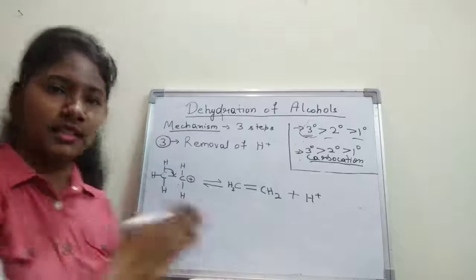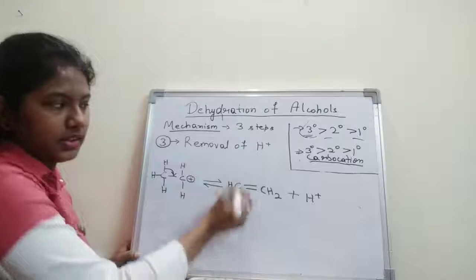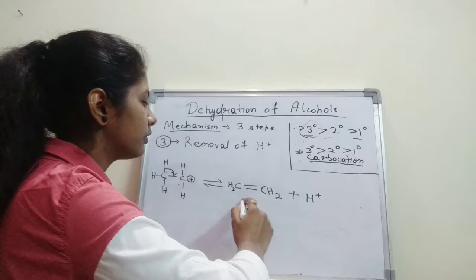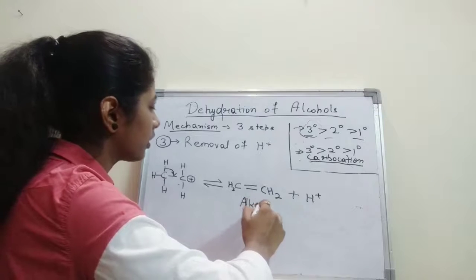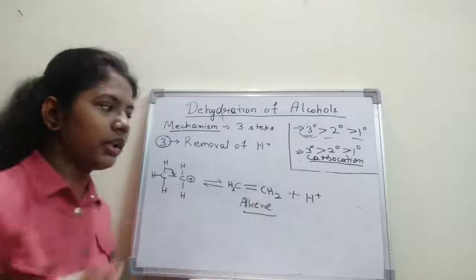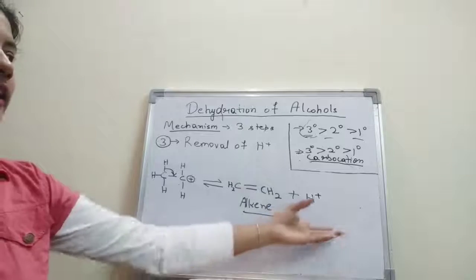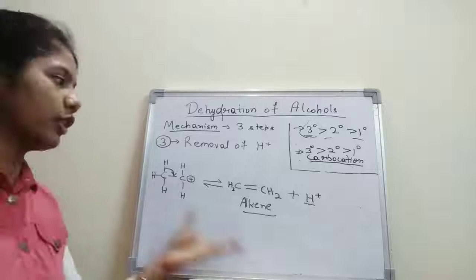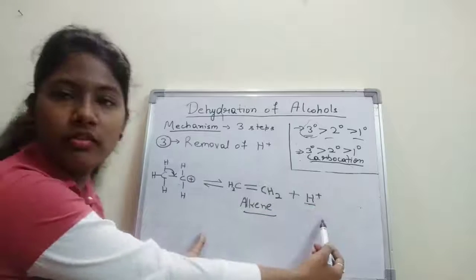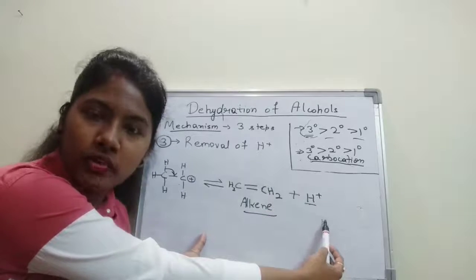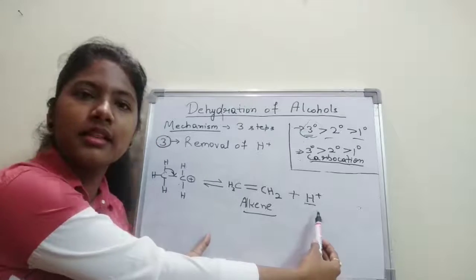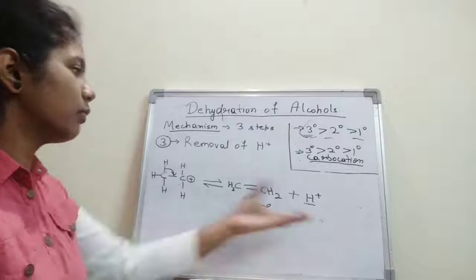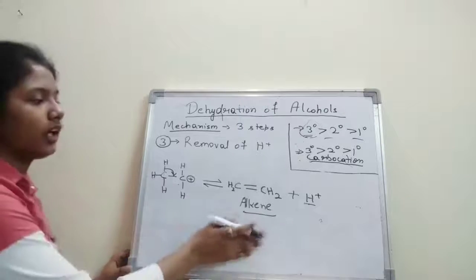Okay, so this is the step. This is nothing but our ethene form, nothing but our alkene. Okay, so this is the alkene, and of course we added H plus in the first step, so of course it is going to be removed from here. So we are getting H plus, which is removed because we added H plus ion in the first step. So it is removed in the third step. Alright, and we got our alkene.